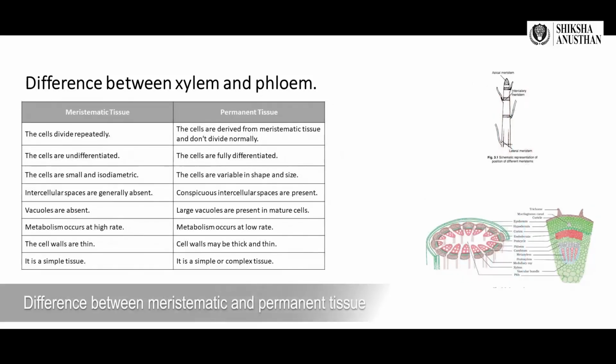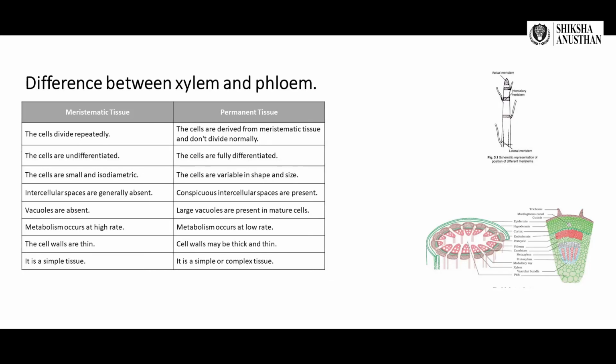Now coming to the difference between meristematic tissue and permanent tissue. In meristematic tissue, the cells divide repeatedly. In permanent tissue, the cells are derived from meristematic tissue and don't divide normally. In meristematic tissue, the cells are undifferentiated. In permanent tissue, the cells are fully differentiated. In meristematic tissue, the cells are small and isodiametric. In permanent tissue, the cells are variable in shape and size.